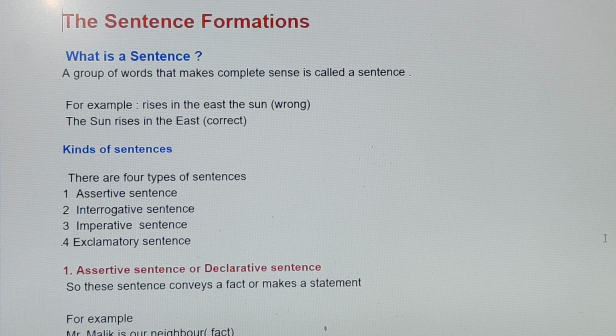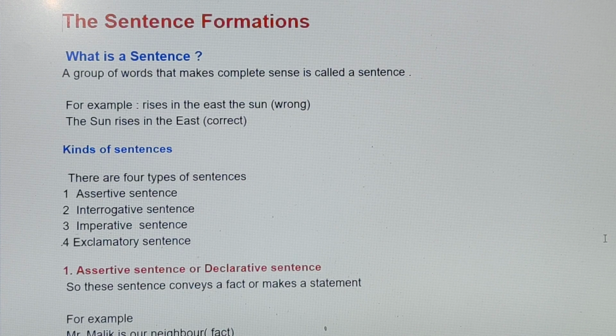For example, if I say "rises in the east the sun," here we can see that the group of words is not making any sense. But if I say "the sun rises in the east," now it makes complete sense.